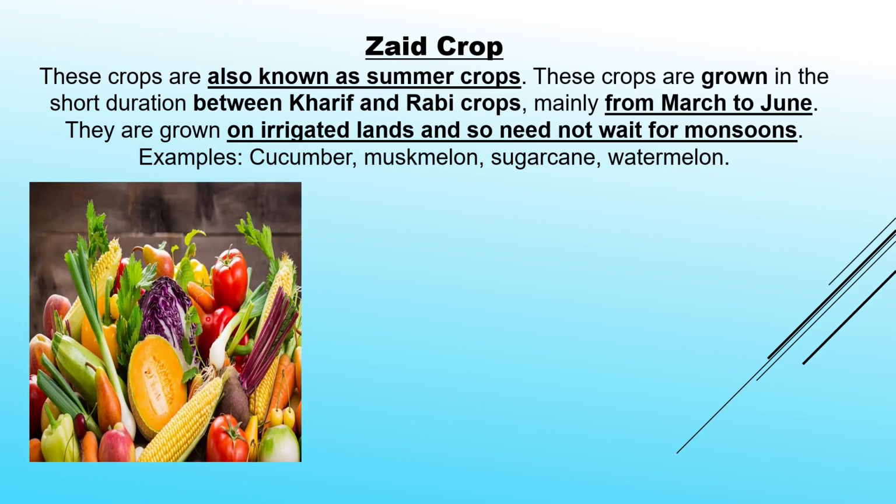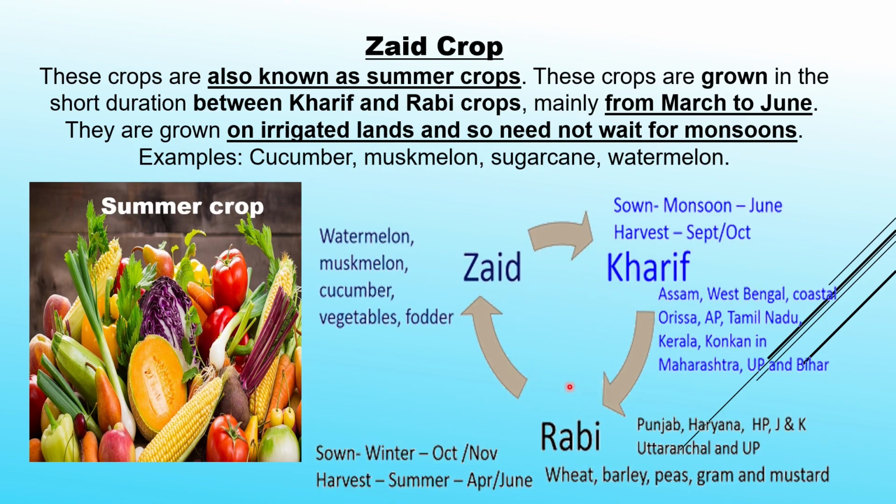Here we can see the Zaid crop, also known as summer crop. You can see the pattern: Kharif crop before the rainy season, Rabi crop after the rainy season, and in between the Rabi crop and Kharif crop, that is in between we are getting Zaid crop with watermelon, muskmelons, all the summer fruits and vegetables we get in this Zaid crop.